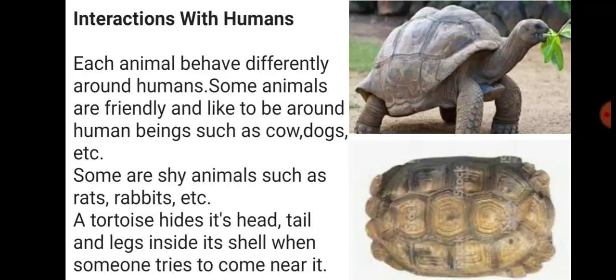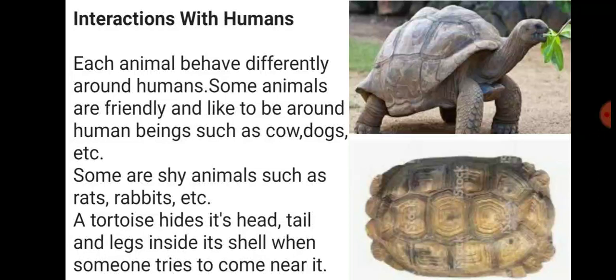Some animals are friendly and like to be around human beings such as cow, dogs, etc. They are known as pet animals and also as domestic animals. Some are shy animals such as rats, rabbits, etc. Shy animals means if somebody goes close to them, they quickly run away.